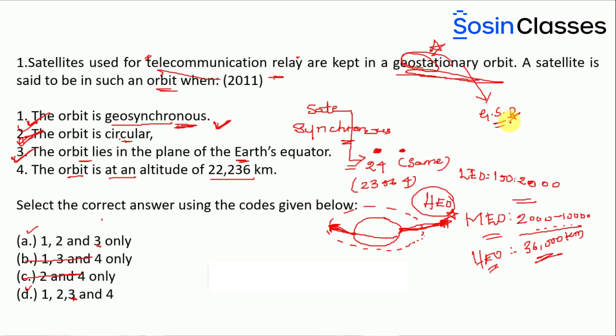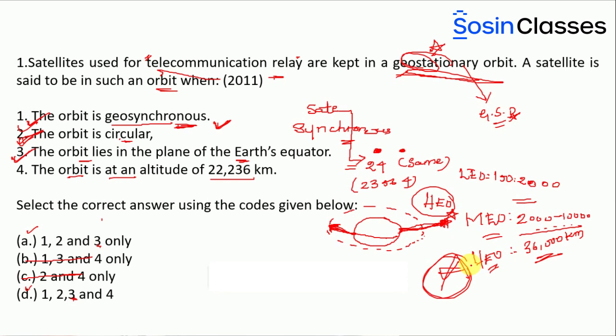So the knowledge of space technology, the knowledge of the orbits and its types will help us in solving this question. And as you can see, it is given 22,236 kilometers, which is actually a wrong statement. So you can find that here the option must be A. So A is the correct option here. So that is how we have to solve the question.